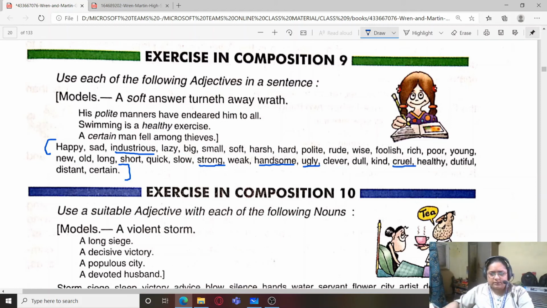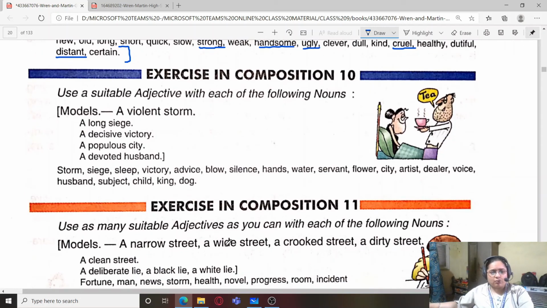Cruel: there are cruel people in this world who love to cause trouble or harm to others. Harsh: harsh words hurt people. Distant: it is a distant dream of mine to become a doctor. So these are some of the ways in which you can use these adjectives in sentences of your own.